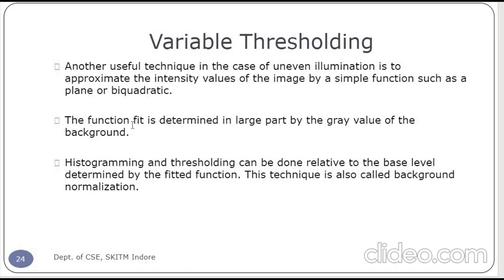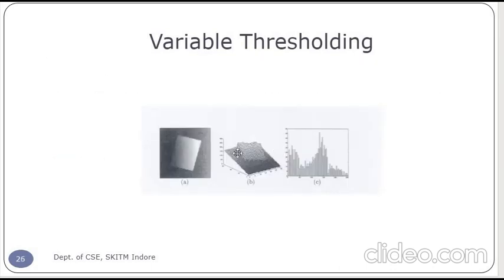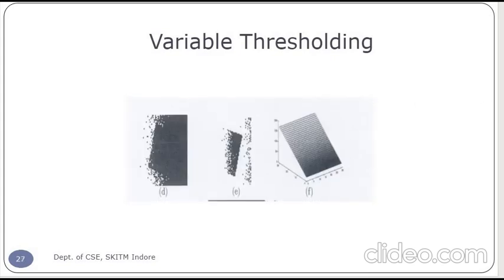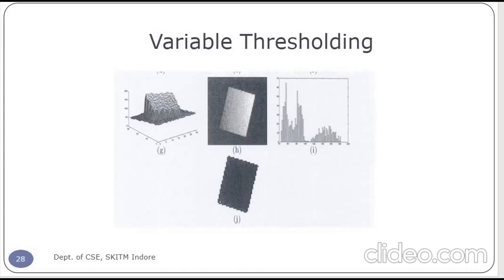The function fit is determined in large part by the gray values of the background. Histogramming and thresholding can be done relative to the base level determined by the fitted function. This technique is called background normalization.